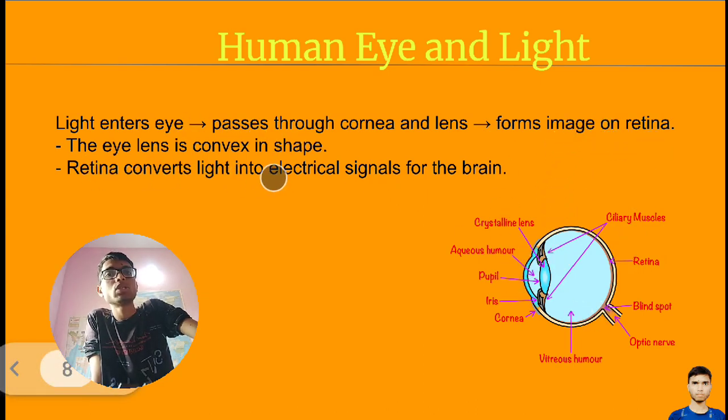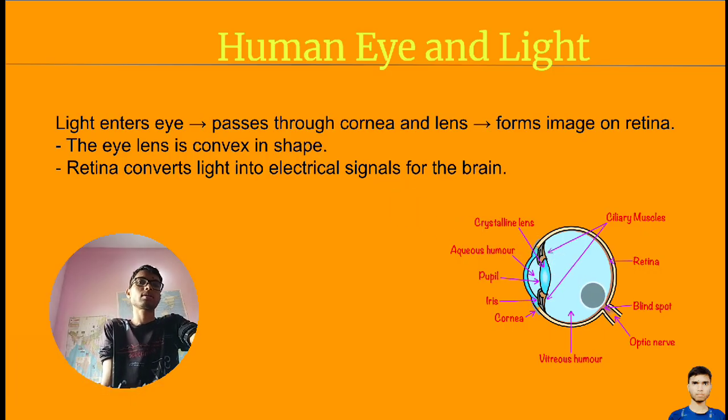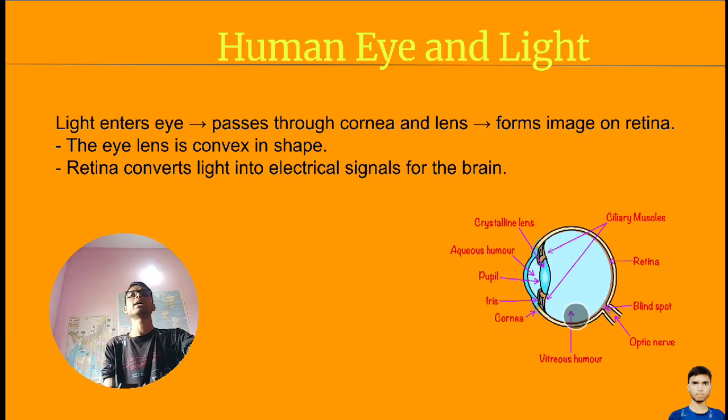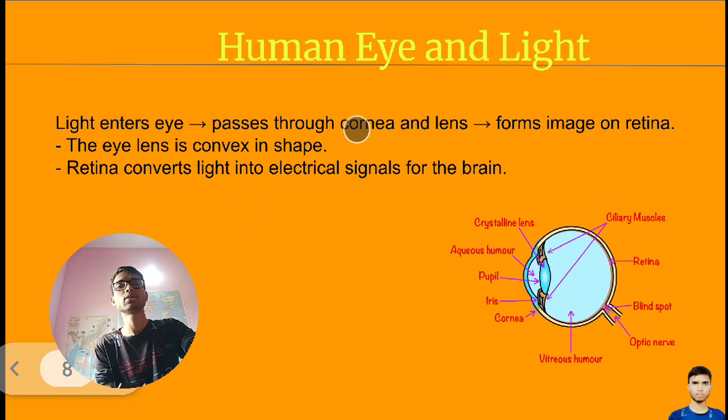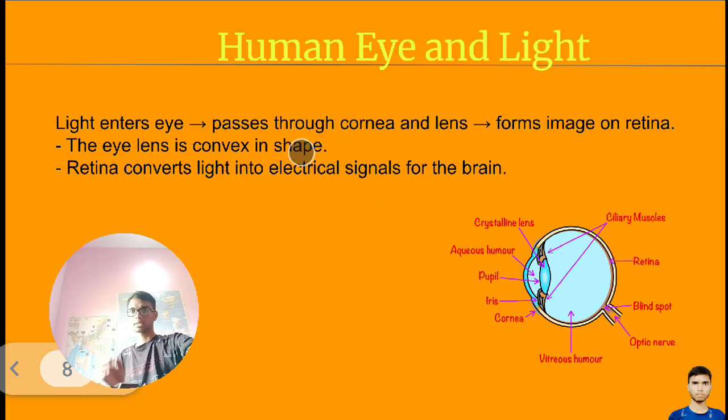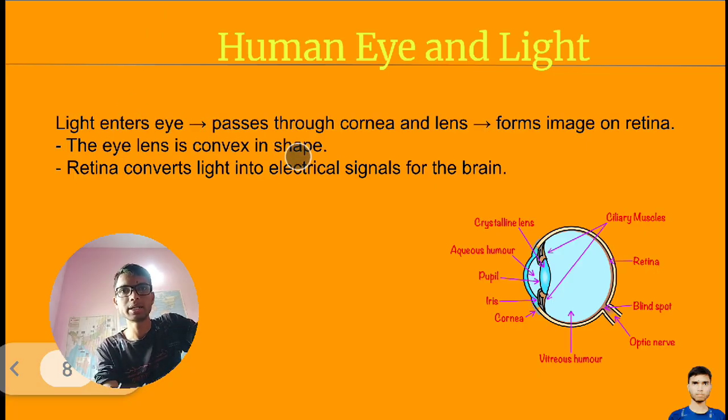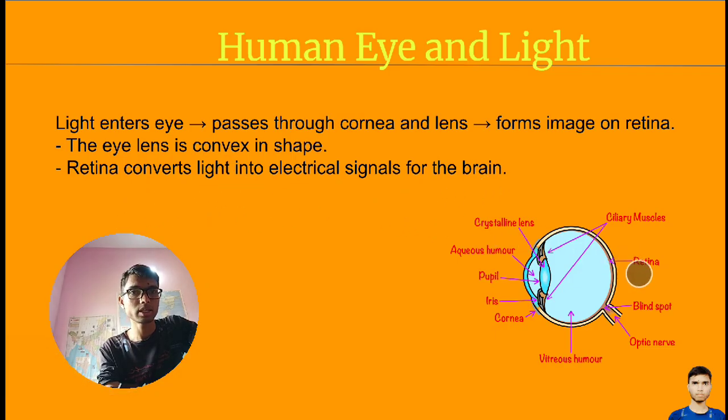The eye lens is convex in shape. Yes, naturally, in the human eye, the lens is a convex lens. Clear? The retina converts light into electrical signals for the brain. So where is the retina? The retina is here.